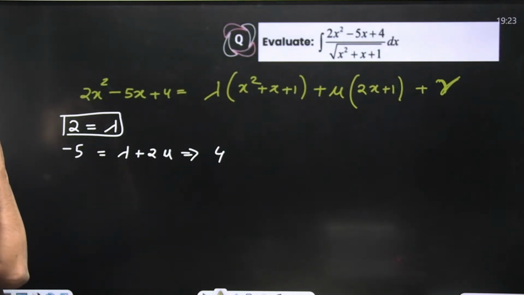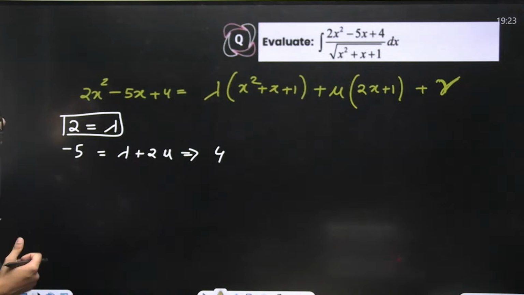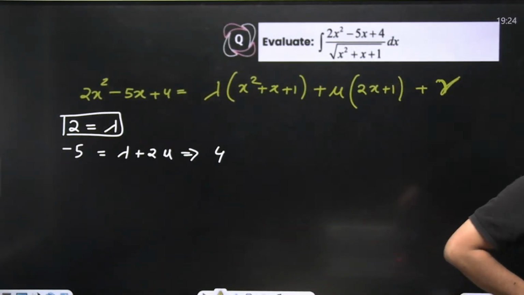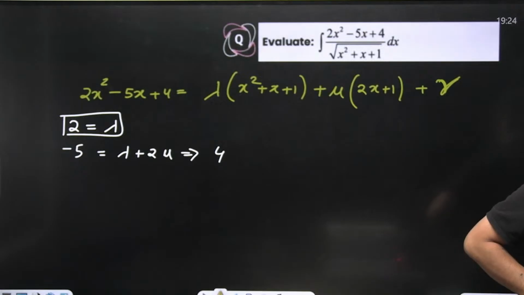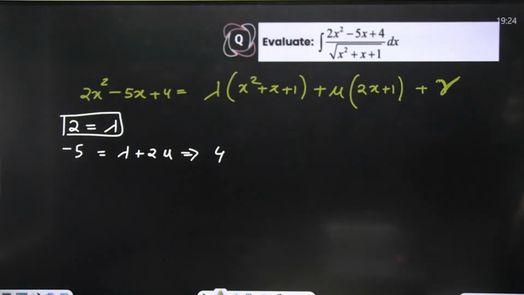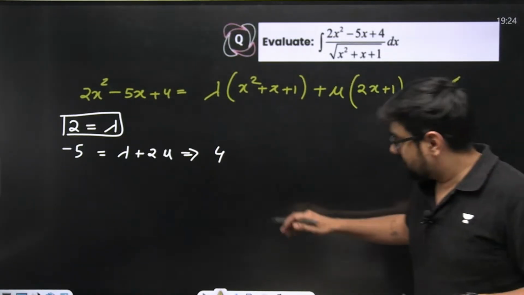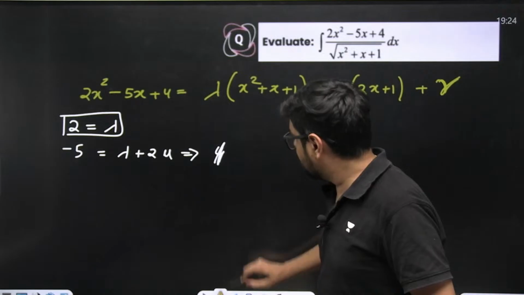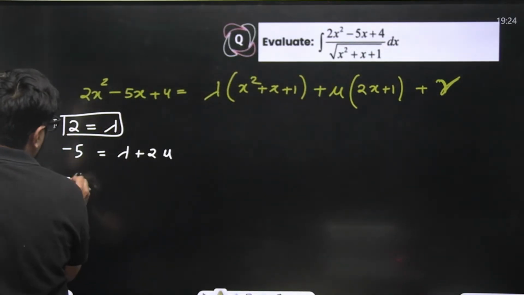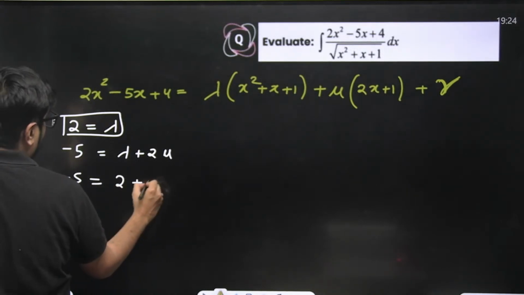Minus 5 is equal to lambda plus 2 times mu, correct? Yeah. Lambda plus 2 times mu. Sorry, just a minute. We have done something wrong. This will be solved like this. Minus 5 is equal to 2 plus 2 mu.